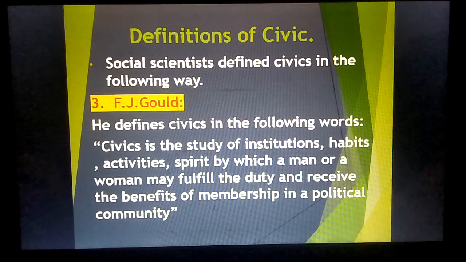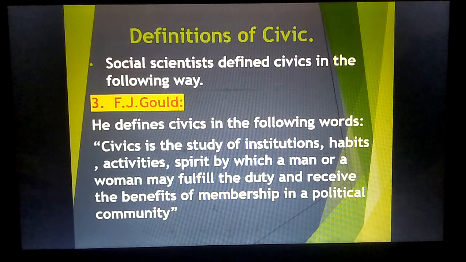Third writer we have is F.J. Gould. He defines civics in the following words: Civics is the study of institutions, habits, activities, and spirit by which a man or a woman may fulfill the duty and receive the benefits of membership in a political community. So F.J. Gould focuses on the duty and the obligations of a citizen in a political community.